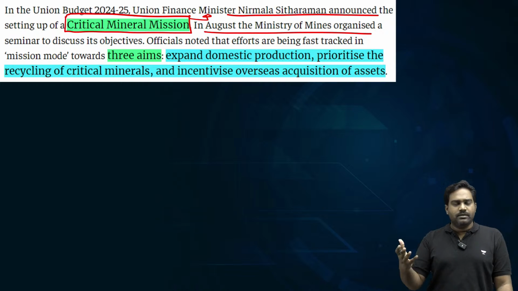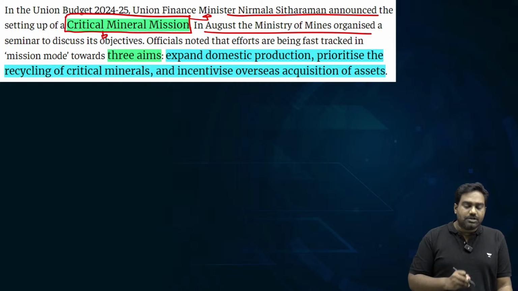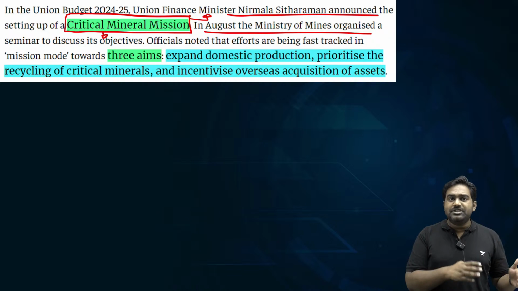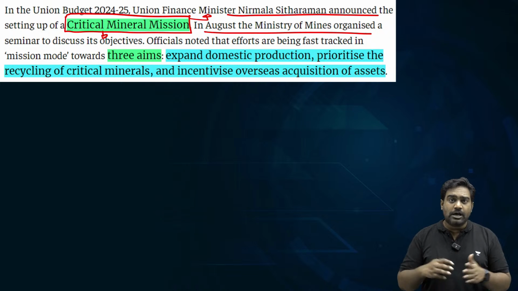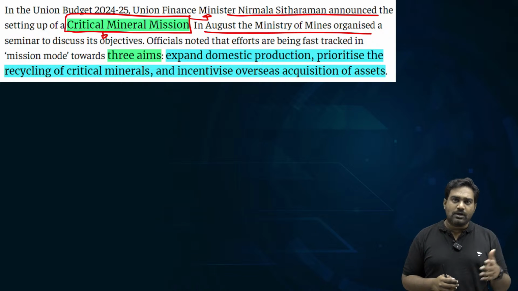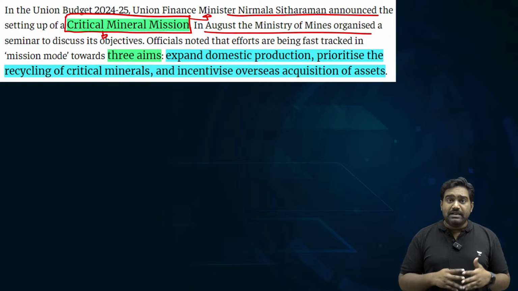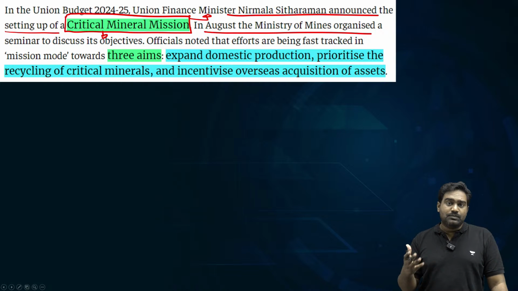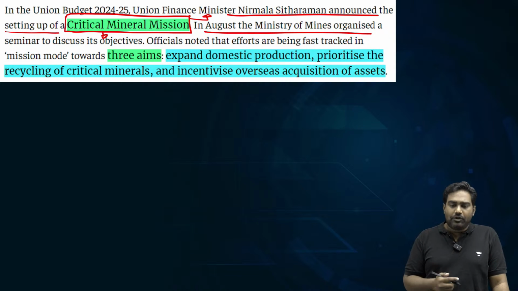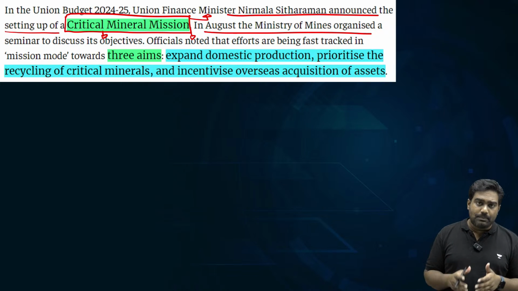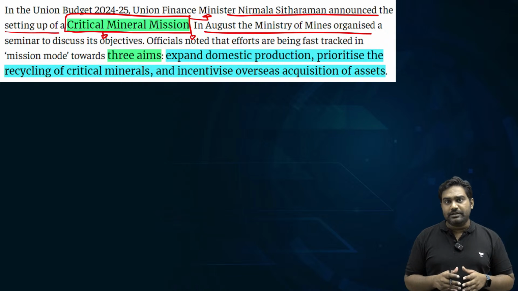As we have discussed in many previous sessions, critical and strategic minerals are going to play a critical role in the coming years. As we focus on energy transition to move towards cleaner fuels, to decarbonize the economy, to tackle global warming and climate change, and as we switch towards cleaner renewable forms of energy from solar, wind to electric, we will need battery technology, we will need essential raw materials like lithium, cobalt, nickel and rare earth minerals and elements. Unfortunately for India, we are not blessed with sufficient resources, and as of now we have almost 100% import dependency when it comes to critical minerals.